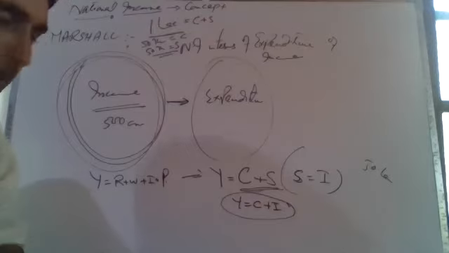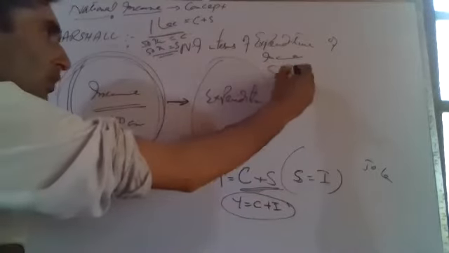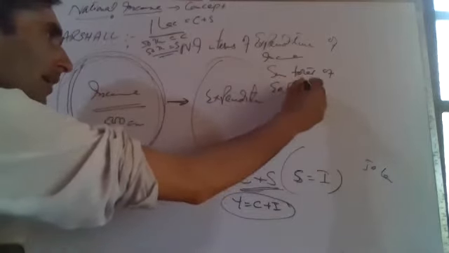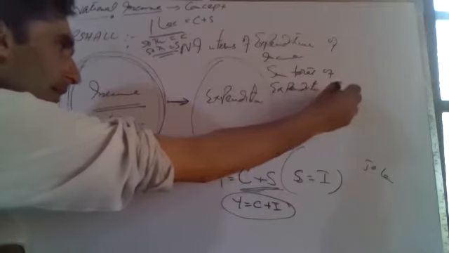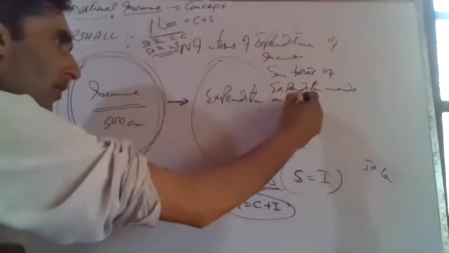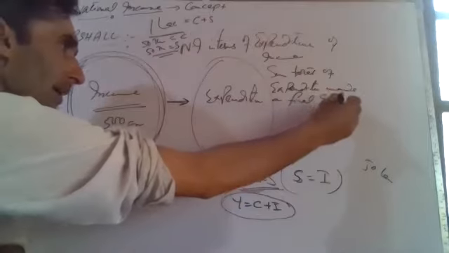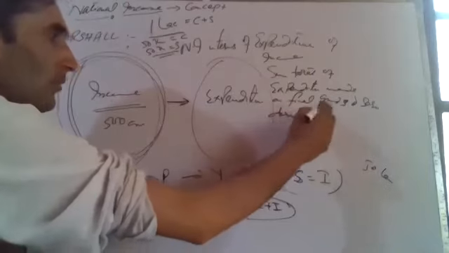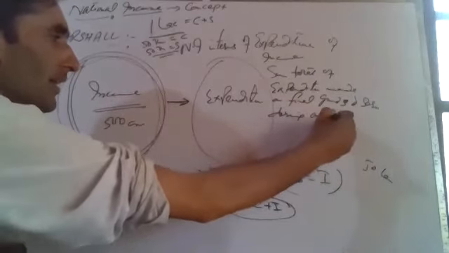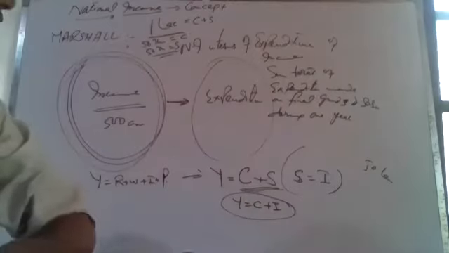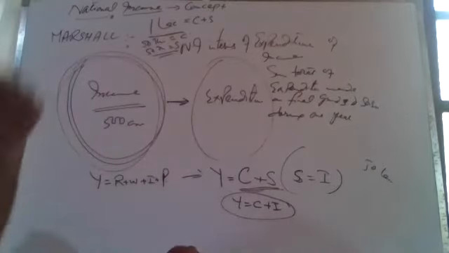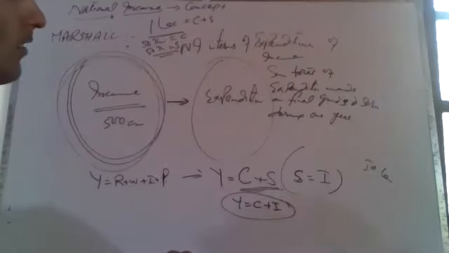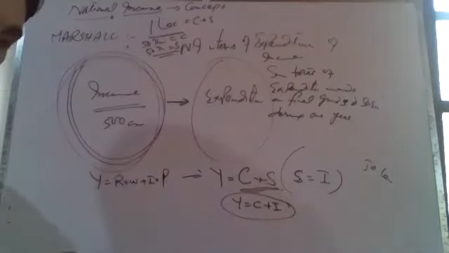So national income is the sum total of expenditure made on final goods and services in an economy during 1 year.